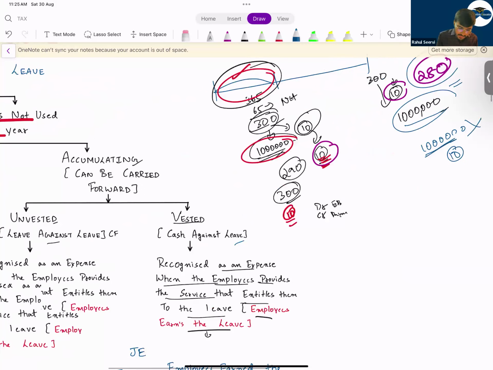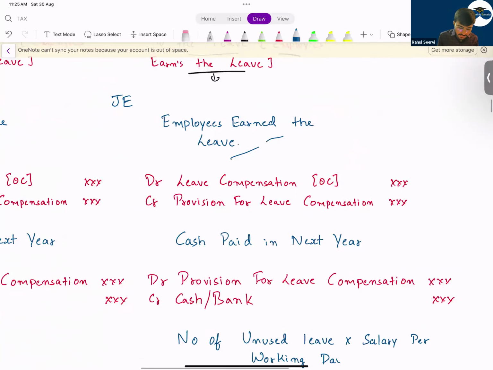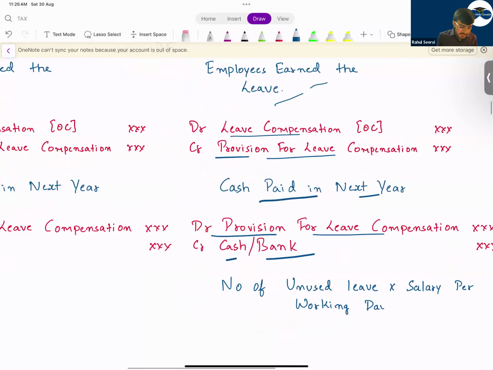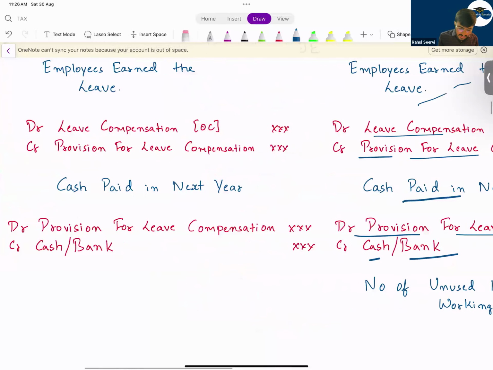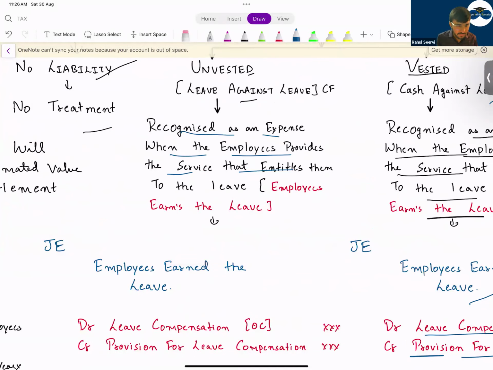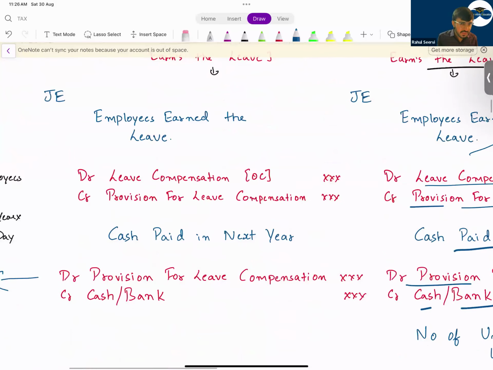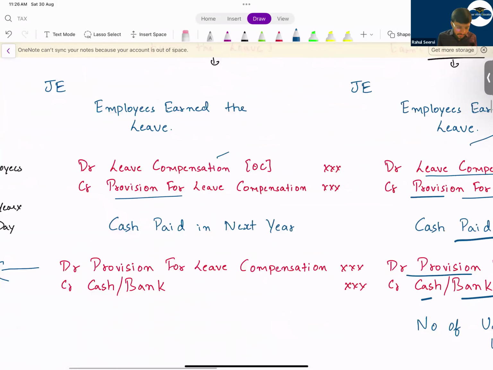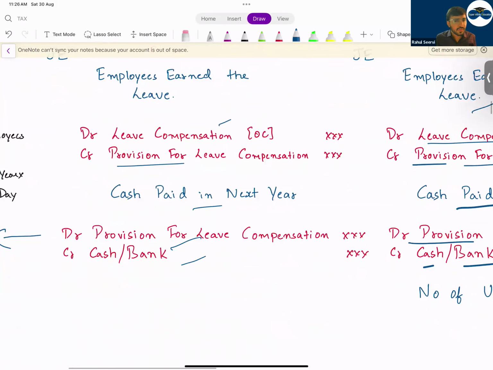Now see, employee earned the leave, debit leave compensation, credit provision for the leave compensation. Cash is paid next year. So debit provision for leave compensation, credit cash or bank. Then here, what did I mention? Recognize as an expense when the employees provide the service that entitles them to the leave. So you record previous year only the expense because the previous year the employees have worked for 10 days more. You will take into consideration that point and you will record it as a provision. So in future, once the payment is done, we will remove this provision.